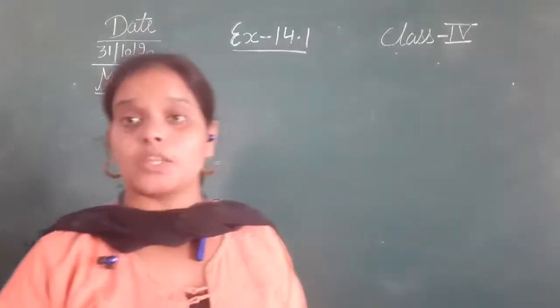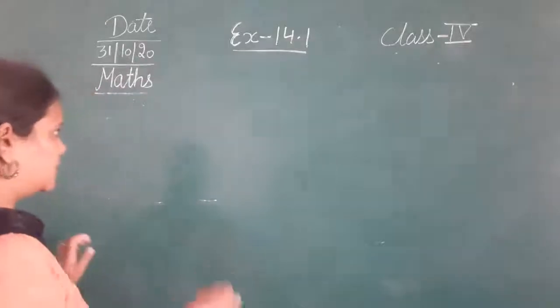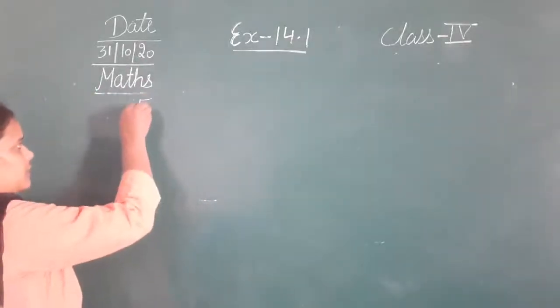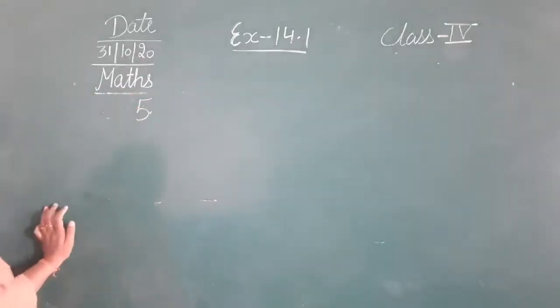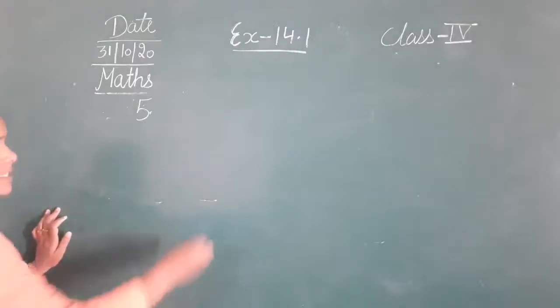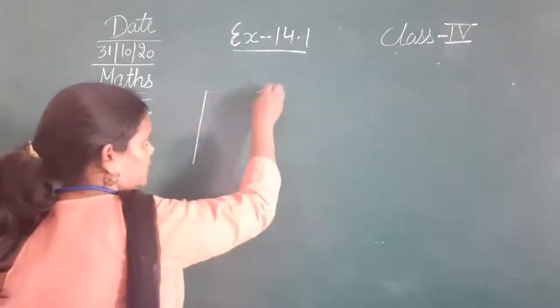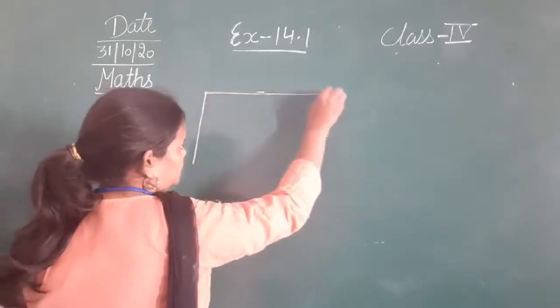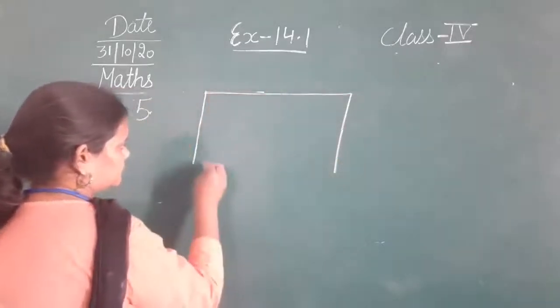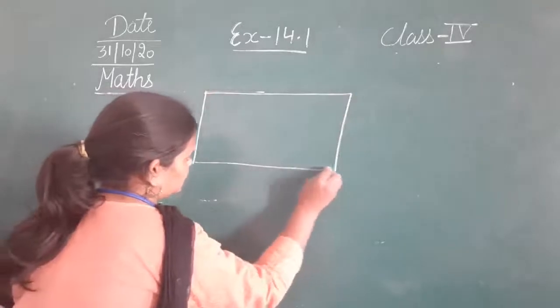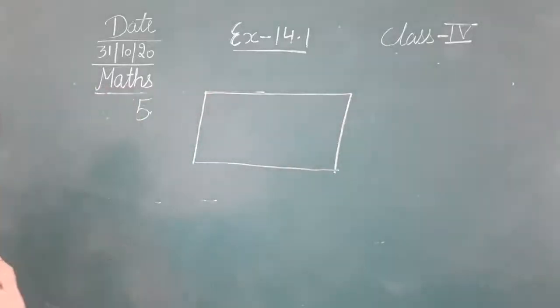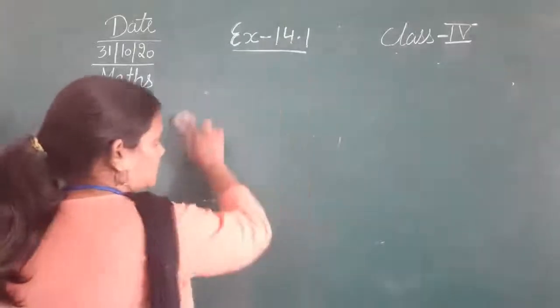So देखिए in question number 5, यहाँ पे question number 5 में एक figure दी हुई है. Okay, like this. This figure is already given. This is a figure that is given in your book. तो थोड़ी सी clear हो गई है. Let me just draw it again.